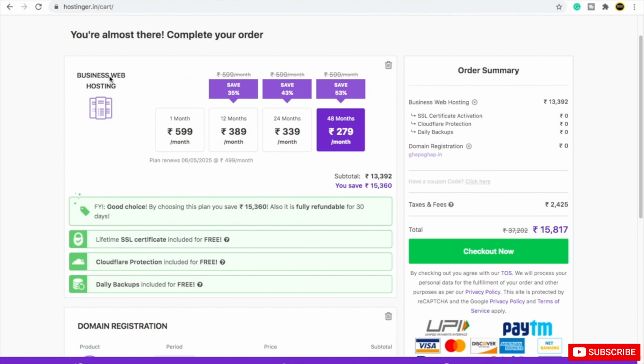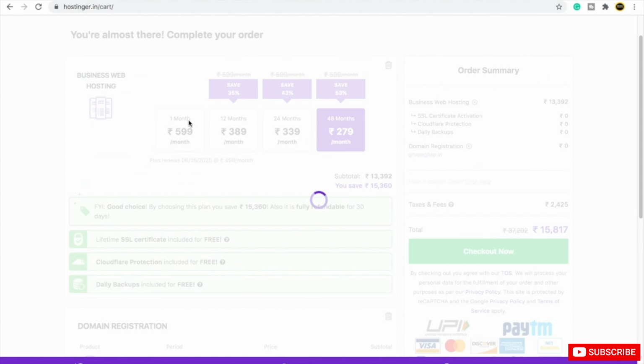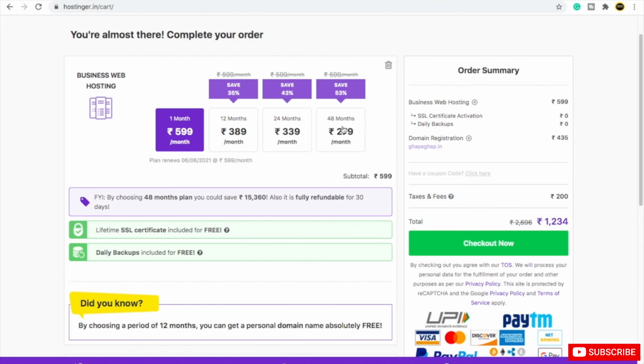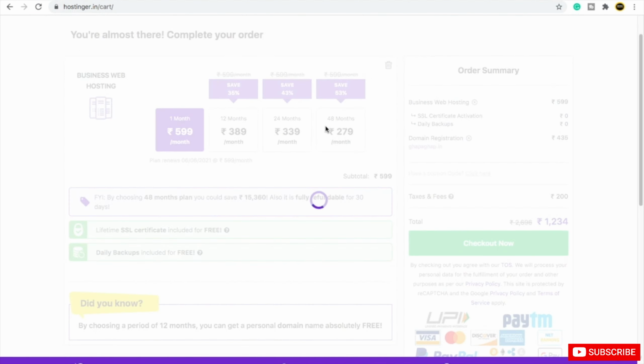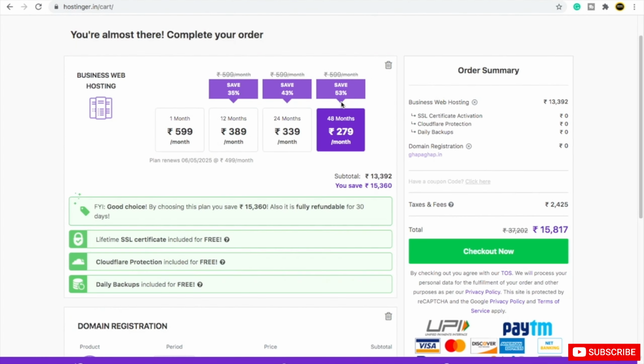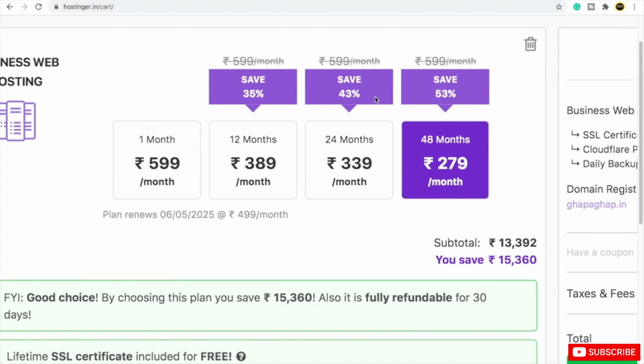Now here you can see business web hosting. You can purchase for 1 month, 12 months, 24 months, or 48 months. If you purchase for 1 month, they are going to charge a small amount. In your country it can be some other currency, so the amount will differ, but in Indian currency it will be very cheap. But as you go to a higher plan, for example if I choose 48 months, you can see I can save around 53%.